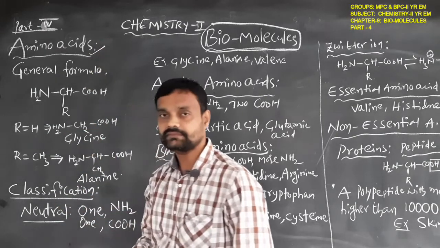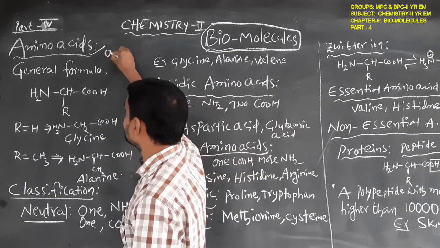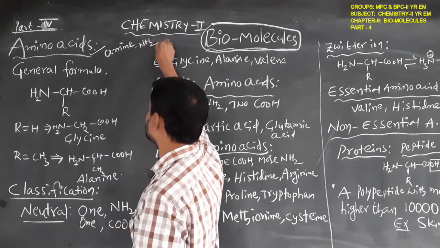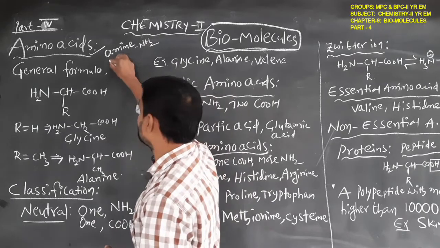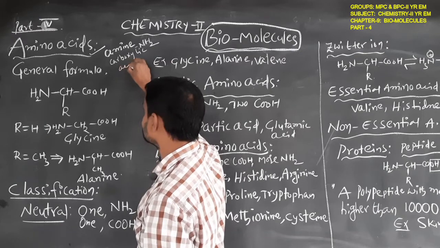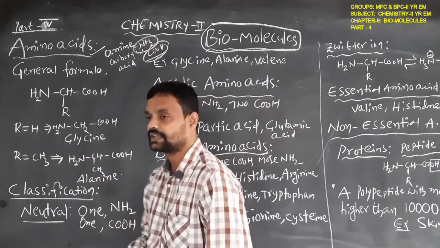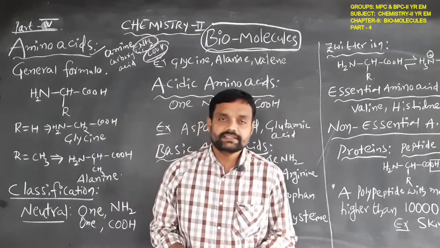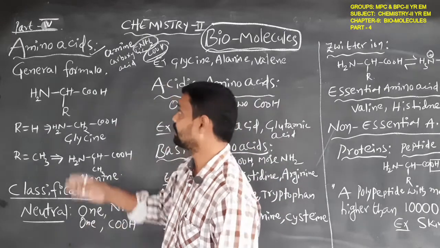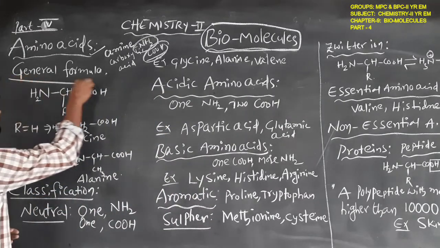Amino acids. So, simple meaning: amino acids means it will have the amine group. Amine means the NH2 functional group, and carboxylic acid. Carboxylic acid means the COOH functional group. So the compound which has the amine and carboxylic acid functional groups will simply be called an amino acid.